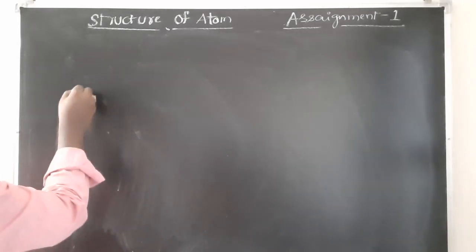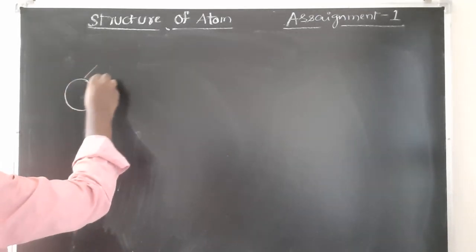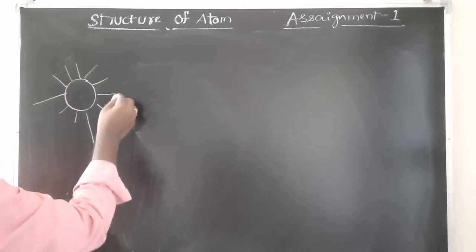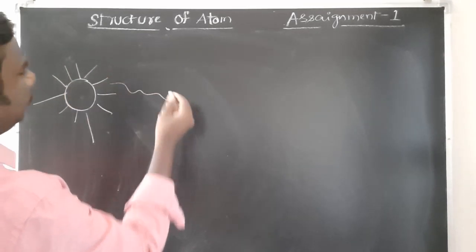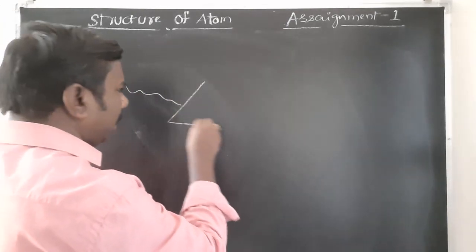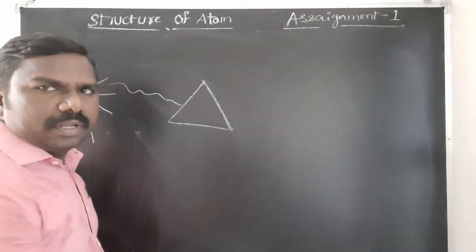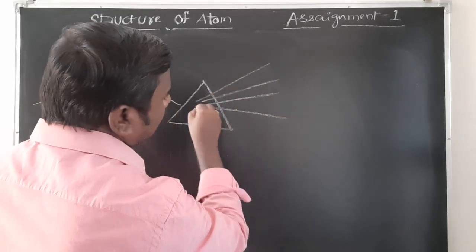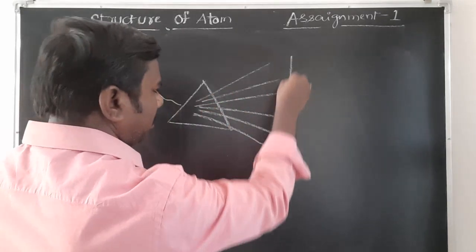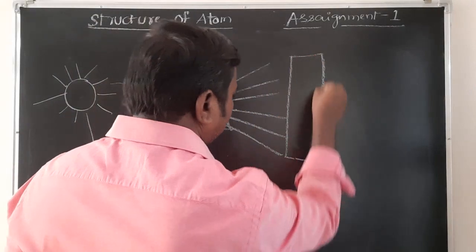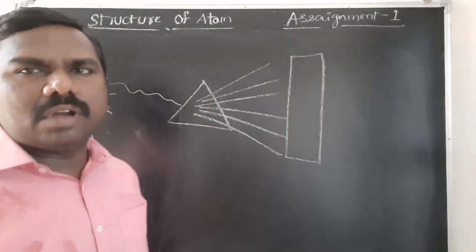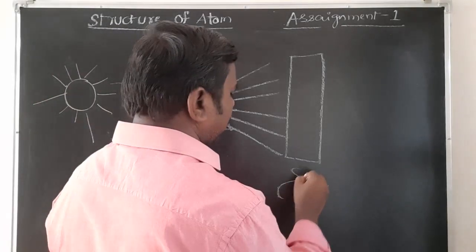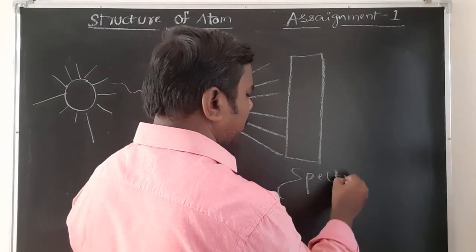So here, an array or series of different radiations is called a spectrum. Right? It is sunlight. Sunlight passing through a prism is divided into different colors like VIBGYOR. These colors, when observed on a photographic film or plate, are called a spectrum.